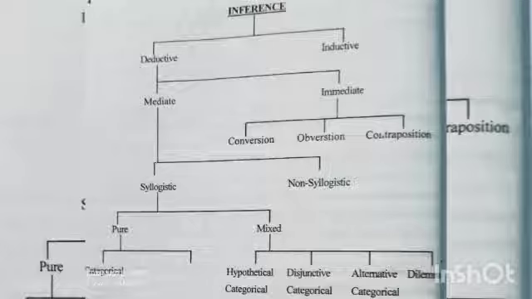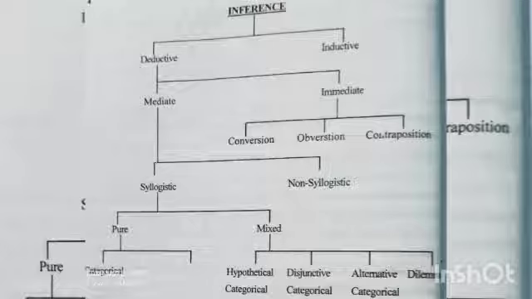As we know, immediate inference is divided into three types: conversion, the second one is obversion, and the third one is contraposition. So what is conversion? Conversion is a kind of immediate inference. It has one premise and one conclusion.